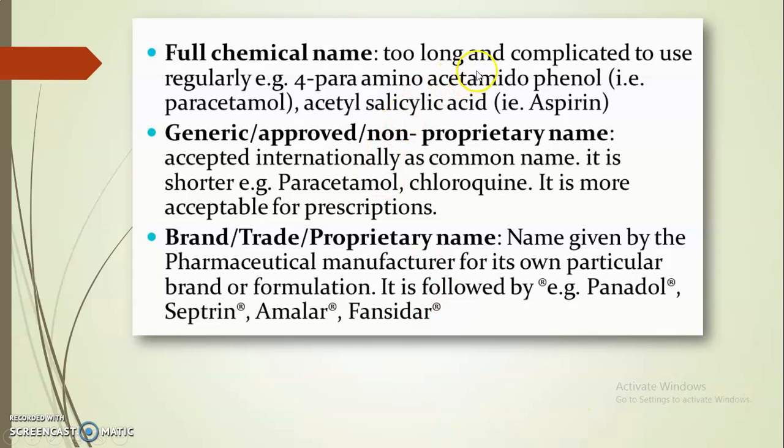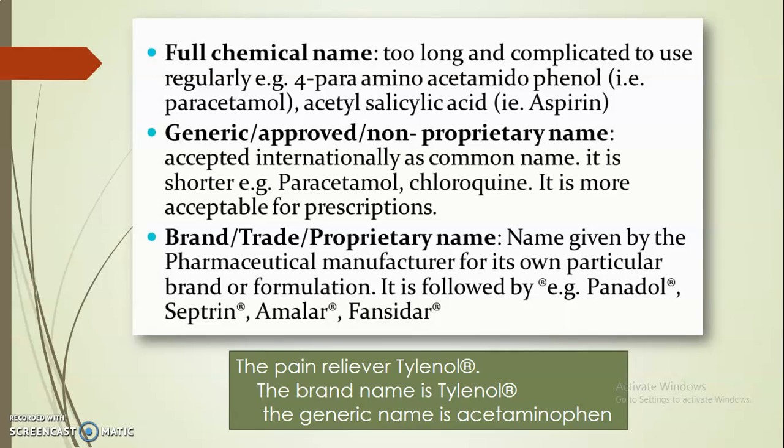So the full chemical name is too long and complicated to use. For example, 4-acetaminophenol, that is paracetamol, and acetylsalicylic acid, aspirin. And the generic or non-proprietary name is accepted internationally as a common name. It is shorter, like paracetamol and chloroquine. It is more acceptable for prescription. And the brand name is given by the pharmaceutical manufacturer for its own particular brand or formulation, for example, Panadol, Septrin, Amylar, Fansidar. These are the brand names of drugs.